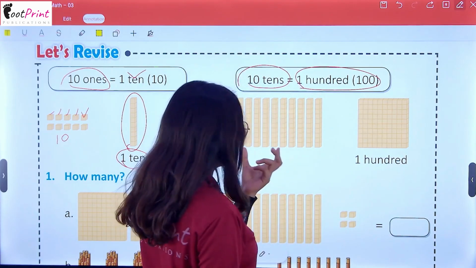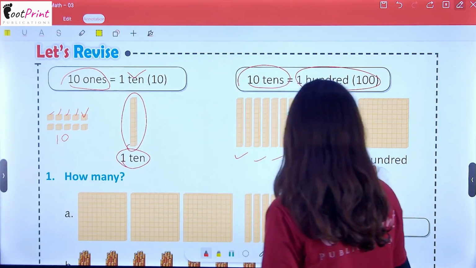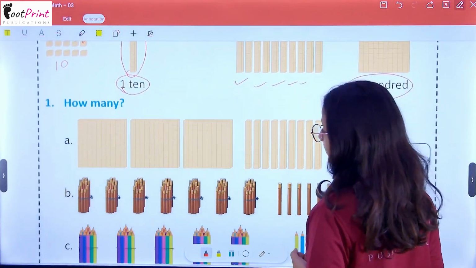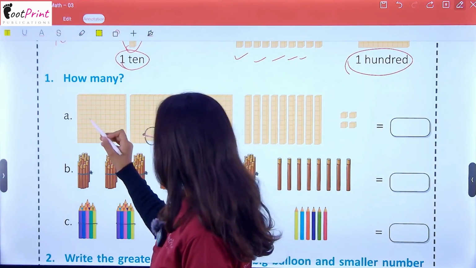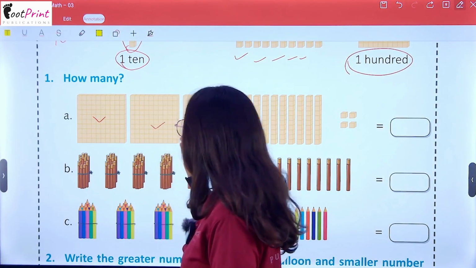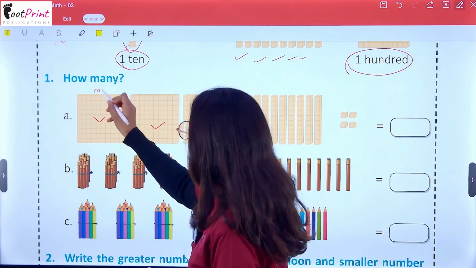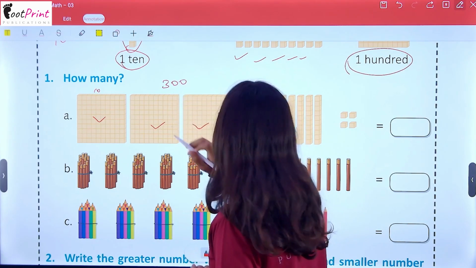And when 10 blocks are added together, it gives a grid which is known as 100. So here we have to add: first 100 block, second 100 block, third 100 block. Means 3 grids of 10 tens: 10 tens, 10 tens, 10 tens, it gives 300.